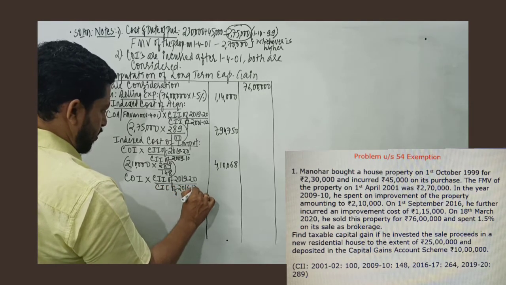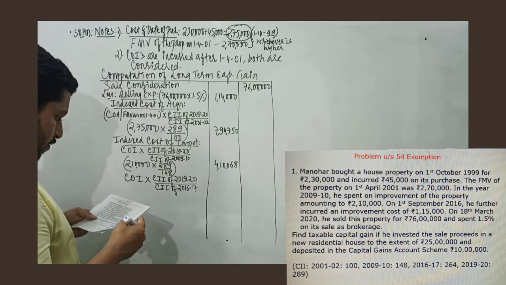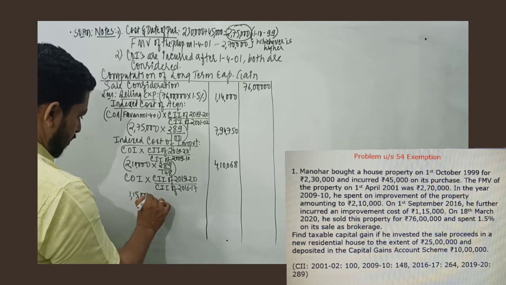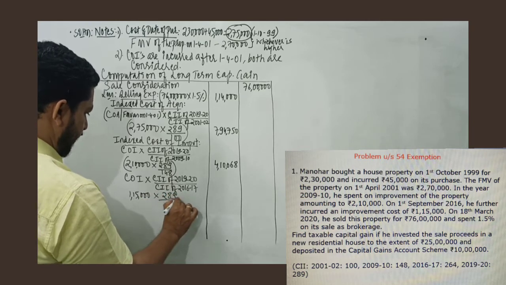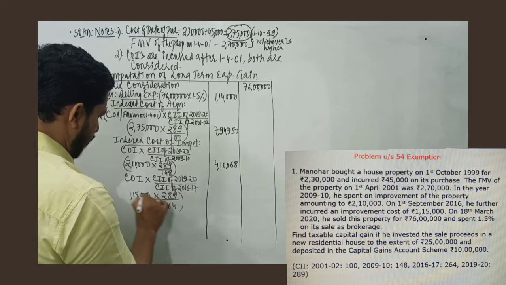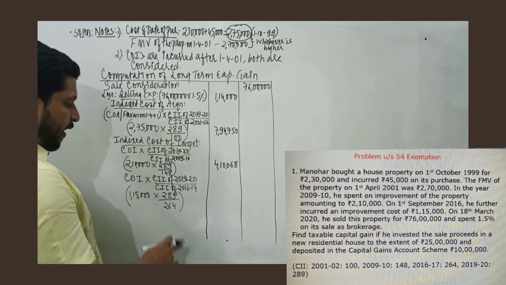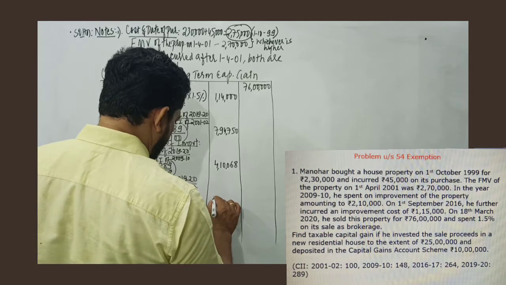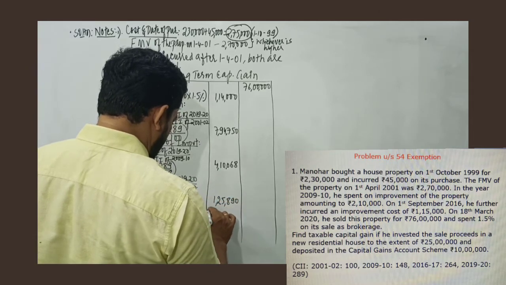The cost of improvement amount is 1,15,000, into CII of 1920, which is 289, divided by CII of 2016-17, which is given as 264. So 1,15,000 into 289 divided by 264. If we calculate that number, we get 1,25,890.